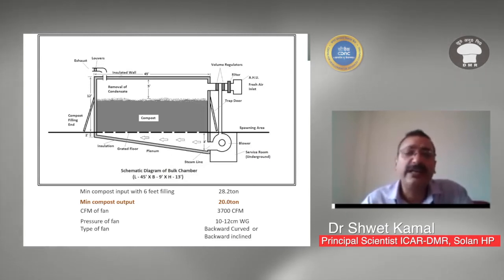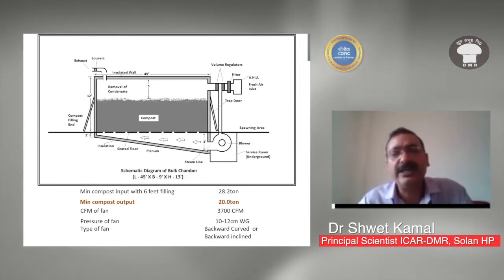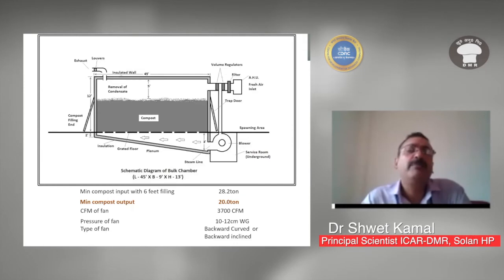And the size of the blower is also very important in the case of a tunnel, which can be calculated for any type of tunnel. But in this case, we have taken a tunnel which is 12 feet in width, 45 feet in length, and 13 feet in height. So in this case, the minimum compost output is 20 tons in one go, and the CFM of the blower fan fitted in the plenum should be around 3700 CFM.